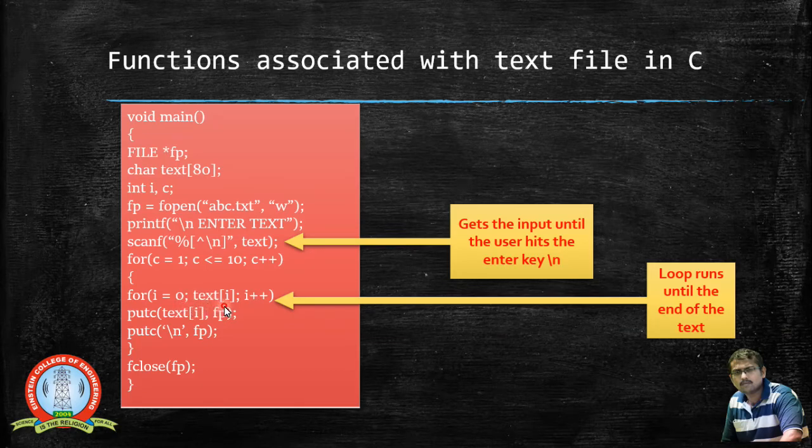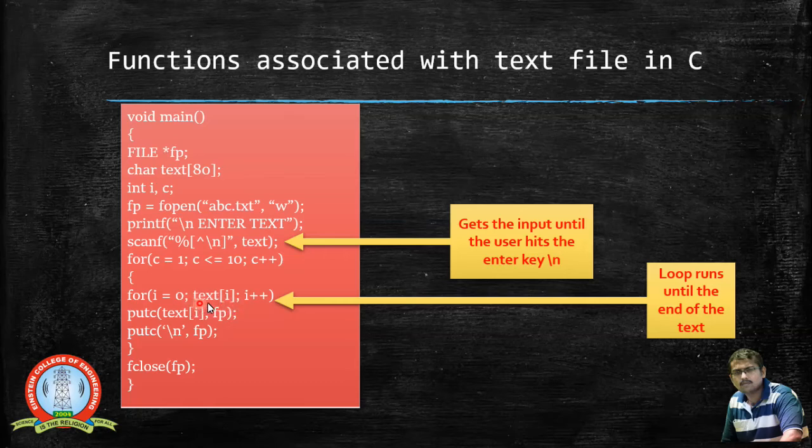So text of i, until you find a null value, until you find the end where you don't have any characters to be read. Until then we keep on incrementing this i value: text of 0, text of 1, text of 2, and so on. This for loop will terminate when there are no characters to be read.